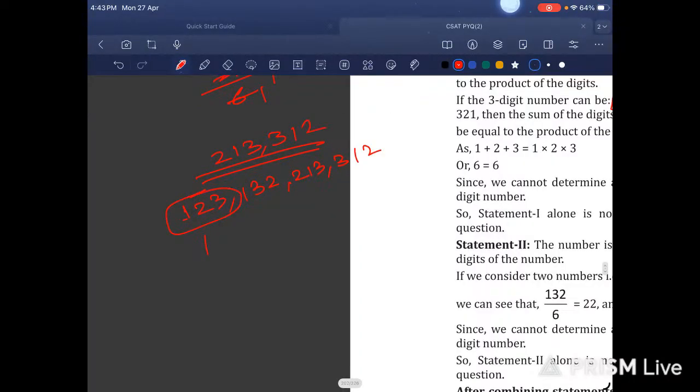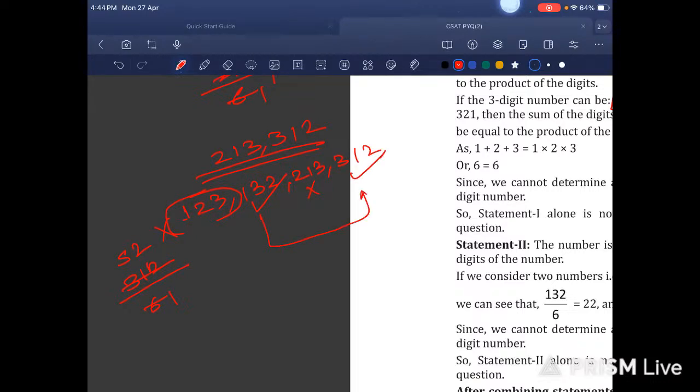Okay, now let us see 1 2 3 divided by 6. 6 1s are 6, 6 2s are 12. Here it is not divisible, so this statement becomes incorrect. Let us check 1 3 2 by 6. 6 1s are 6, 6 2s are 12, 6 2s are 12. This is correct. Then 2 1 3 divided by 6: 6 3s are 18, so this is not correct. And 3 1 2 divided by 6: 6 5s are 30. This is correct.